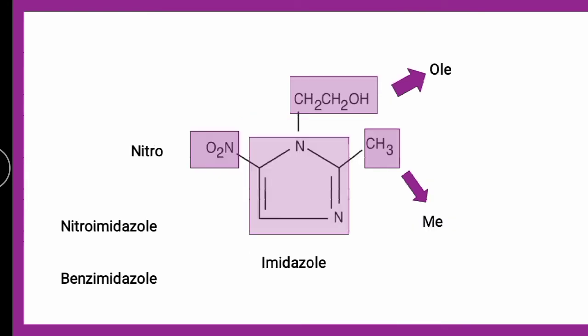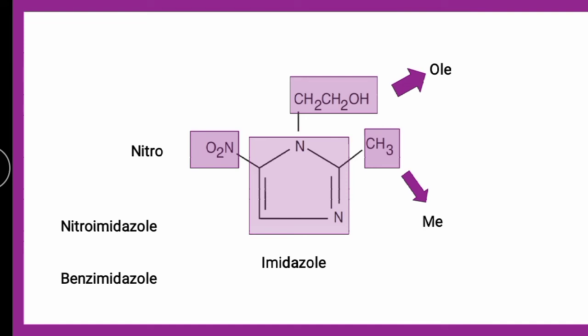Next structure is the nitroimidazole class, and the example is metronidazole. In this case the imidazole heterocycle is present, then the nitro group is also present, then the ole functional group is present, and methyl.